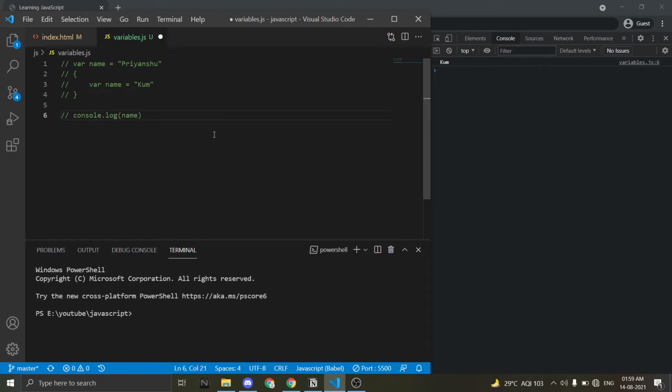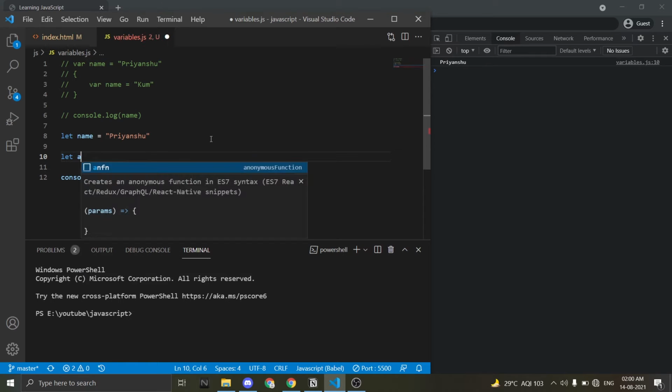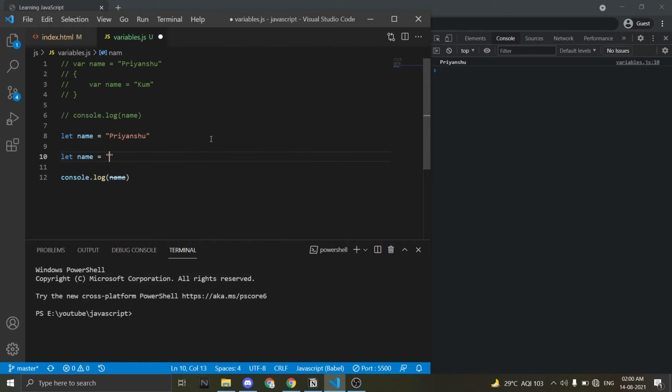Let's start with let. Let name is equal to Priyanshu. And we'll just take this and we'll try saving it. Yes, here we get Priyanshu. And now let's define it again. Let name is equal to Kum. Now what do you think we will get? You can comment it below.